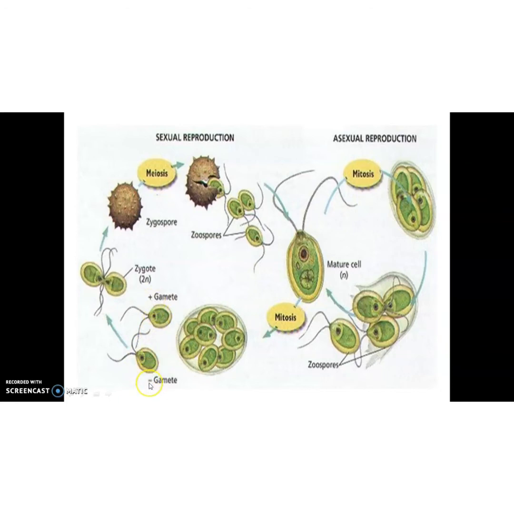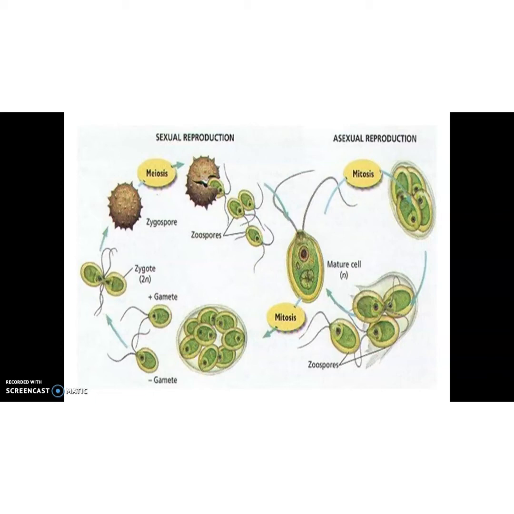Plus and minus signs are given to identify them. See, both of these look alike, isn't it? Both the male gamete and female gamete look alike. So these types of gametes are known as isogametes. Clear?